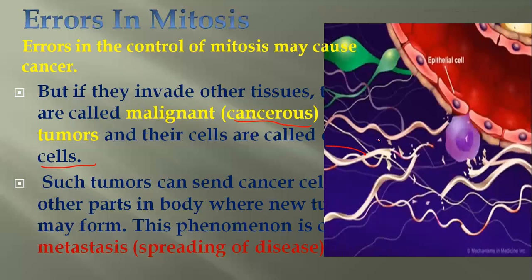So then there will be lots of medicines with radiology, like radioactive rays, then chemotherapy or radiotherapy or surgery. All of these things can be done collectively to control the cancerous cells or metastasis which is going to spread in the body.